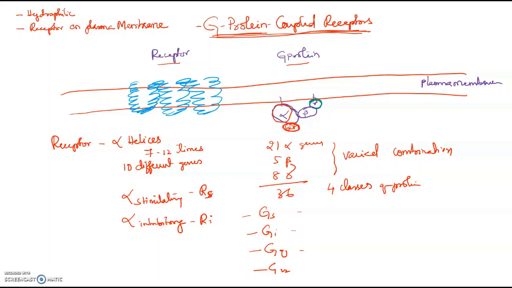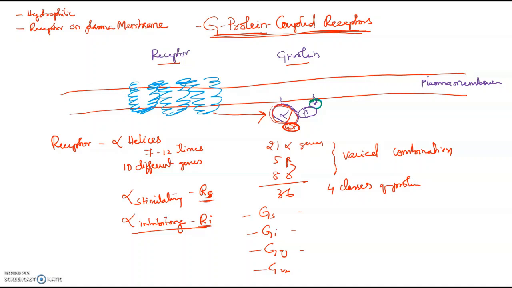So if it is a stimulatory receptor, it will interact with alpha S only. If it is an inhibitory receptor, it will interact with alpha I only. So the alpha subunit will decide the fate of the metabolic pathway.